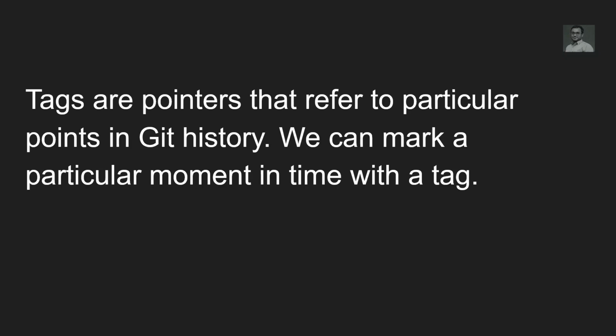The Git history is the bunch of commits you have, in a linear way, and a tag refers to a particular point, which is a particular commit. We can mark a particular moment in time with a tag. The tag is just a label. It's a fairly simple concept. You are making a note, so in the future, if you want to go to that particular code, you can directly refer to the tag name and go directly to that place. That is the tag.